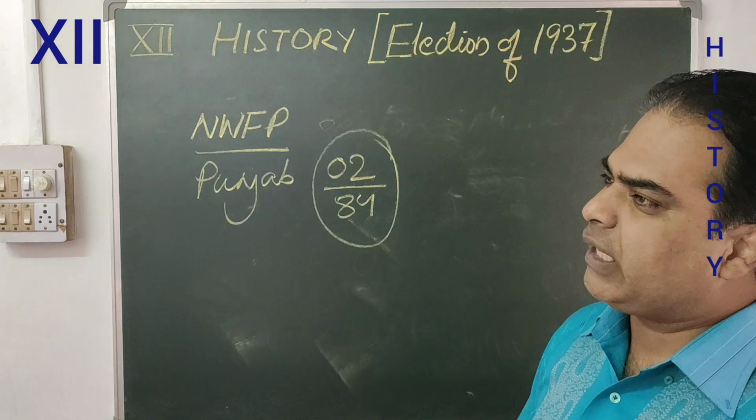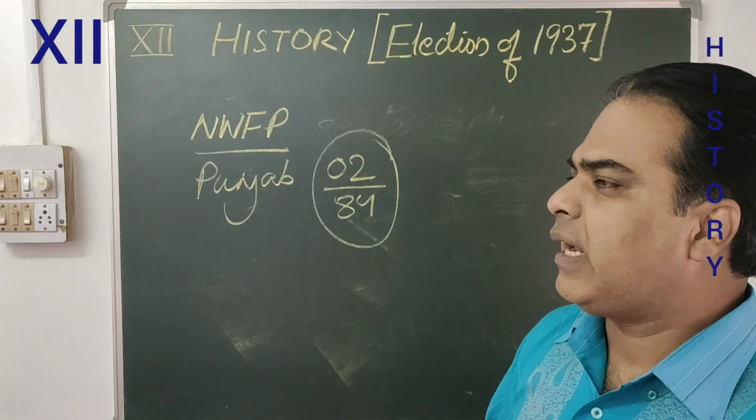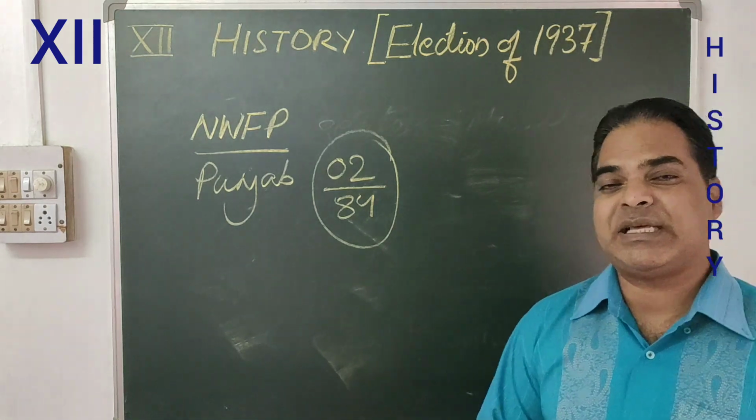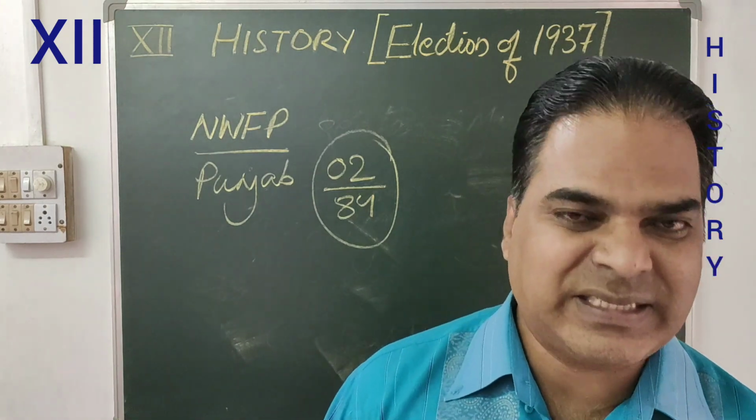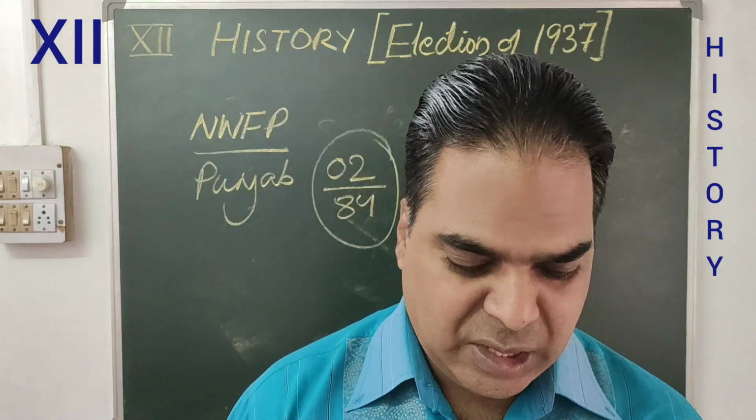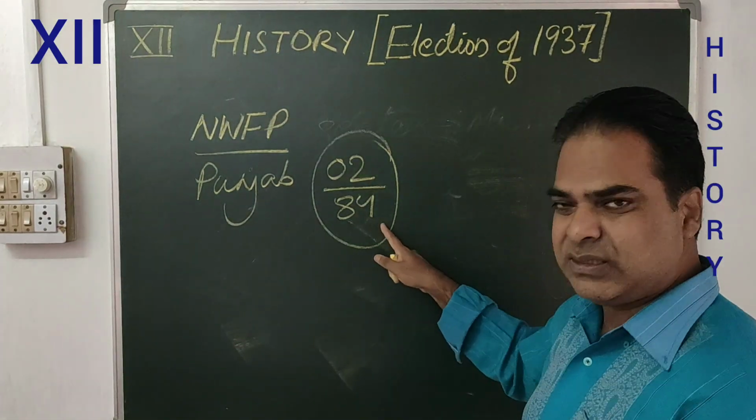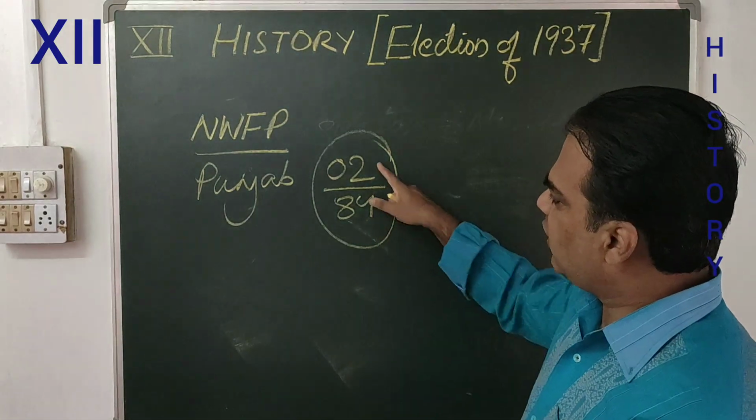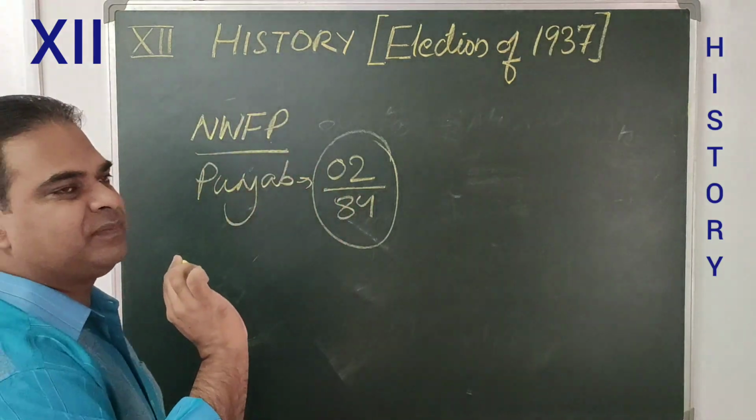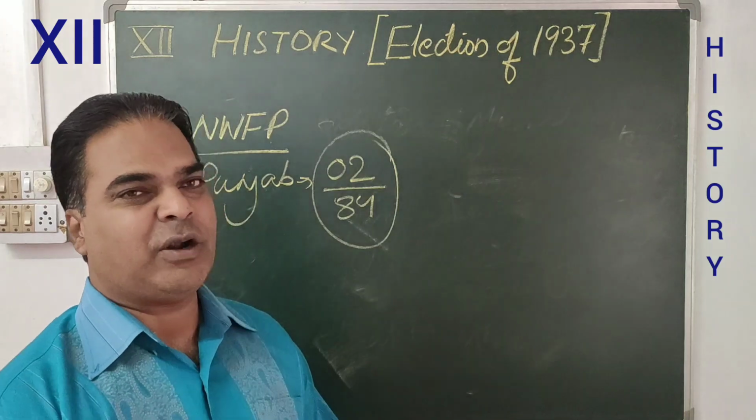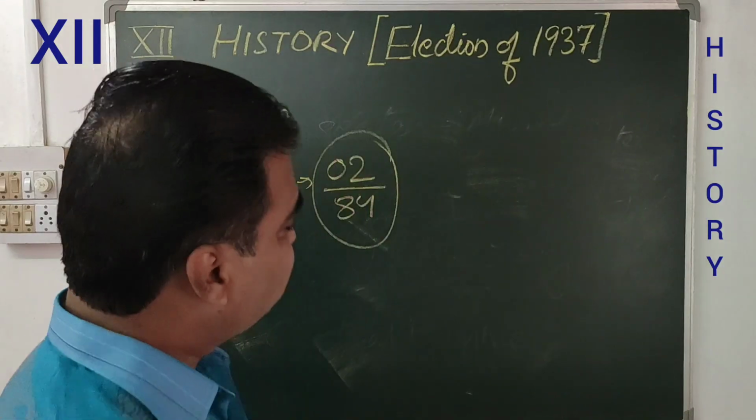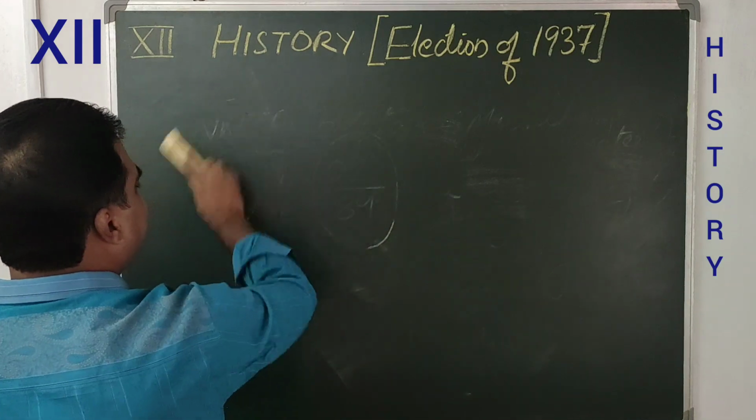So here it is a clear mandate that tells us that the Muslim League was rejected in their own Muslim majority provinces. Out of 84, just imagine, they got only 2 seats in Punjab. In the Northwest Frontier Province, they got 0 seats.